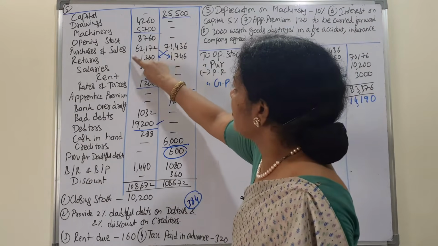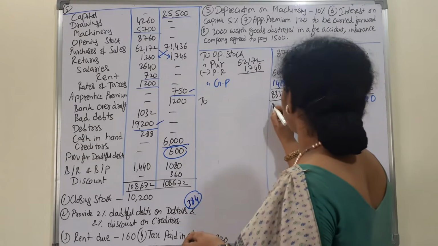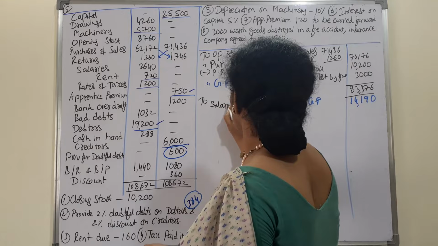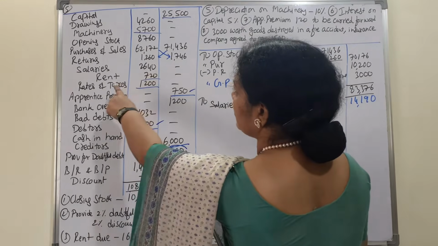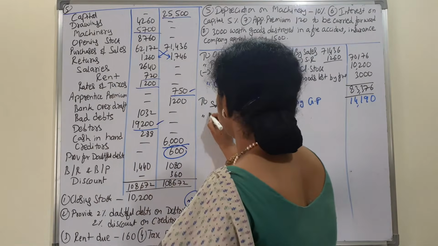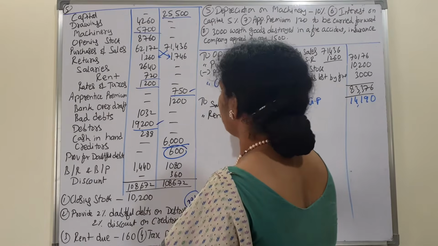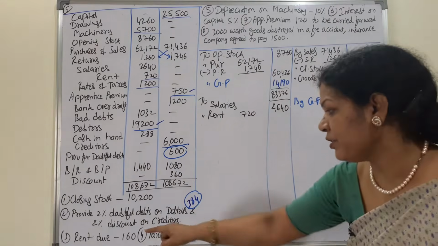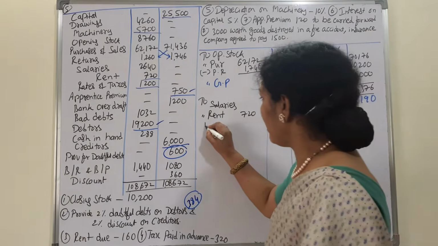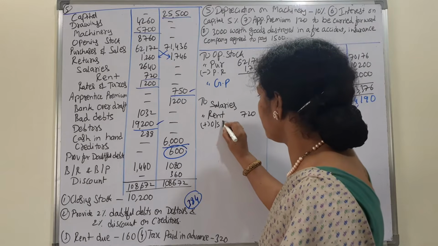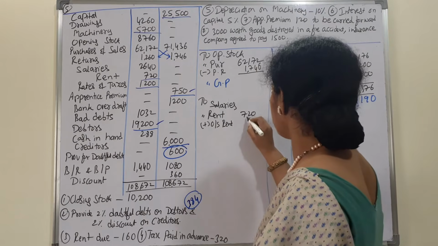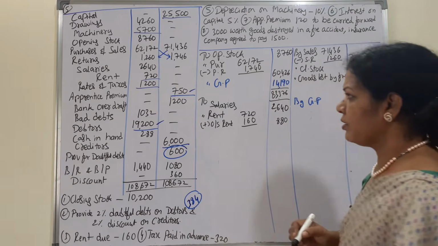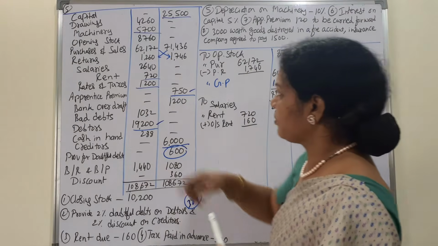So where we are, salaries 2640. After salaries, rent 720, adjustment is there, so we'll write it in the inner column 720. What is the adjustment? Rent due means outstanding payable. Add outstanding rent 160, 880. Rent is over.